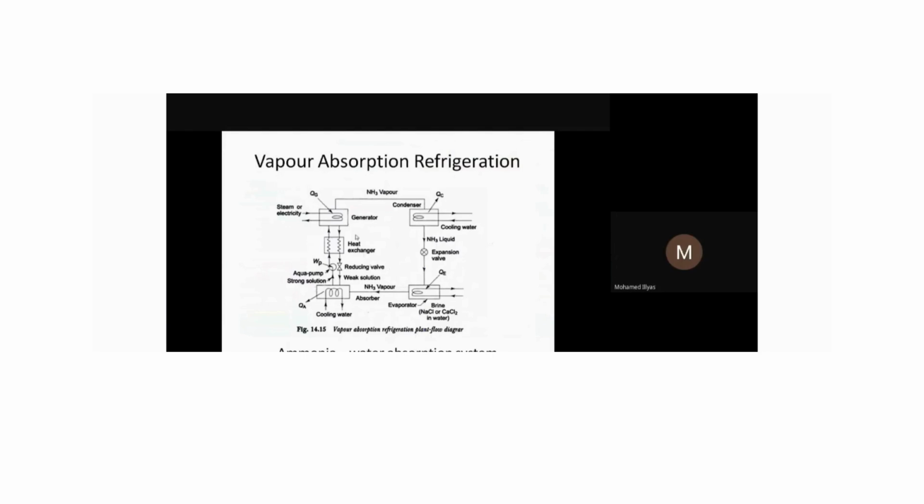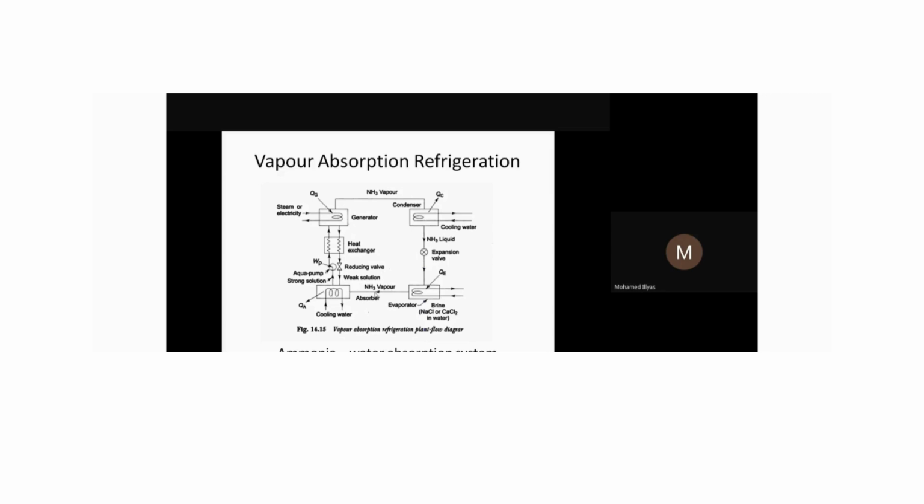Okay, so in the vapor absorption system, its cooling effectiveness is very, very low. In the vapor compression system, for example, if I want to cool a water bottle, I'm just keeping it in my refrigerator, it may take 10 to 15 minutes to cool it. But in the vapor absorption system, it may take even 2 hours, 3 hours to cool down 1 liter of water. The reason is the cooling effectiveness is very low. We'll see how the effectiveness is reducing here.